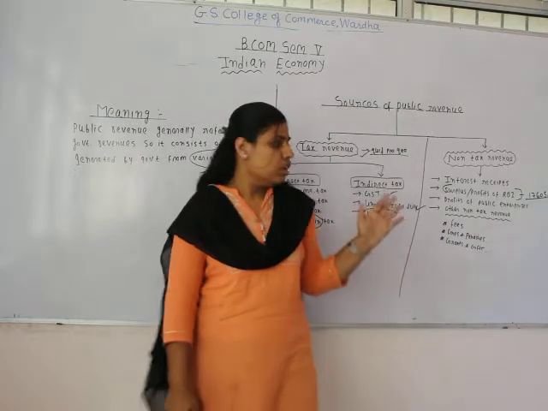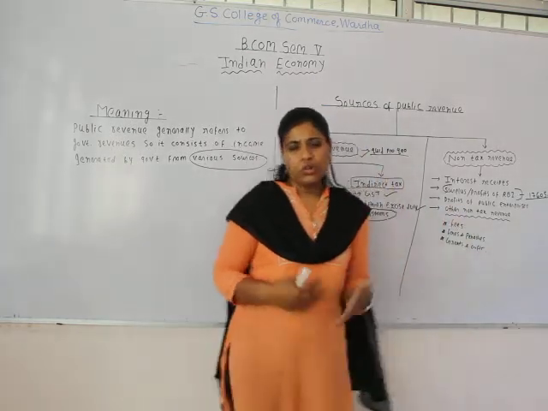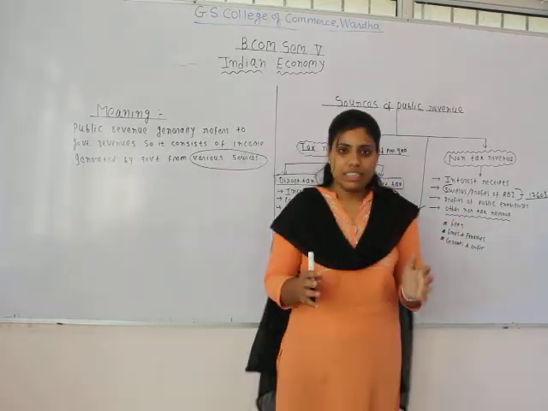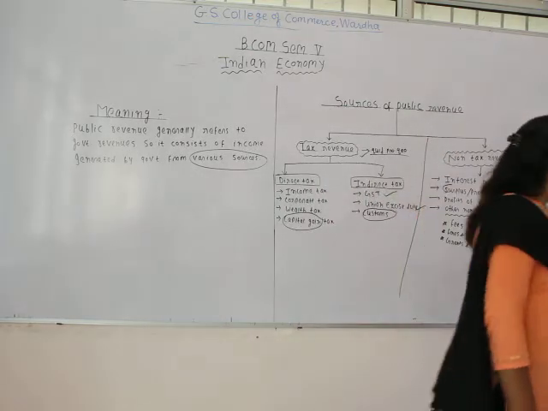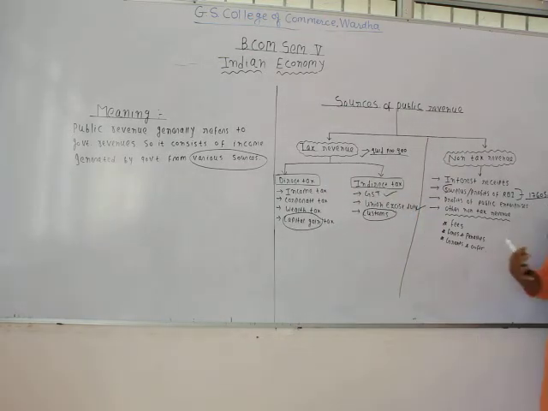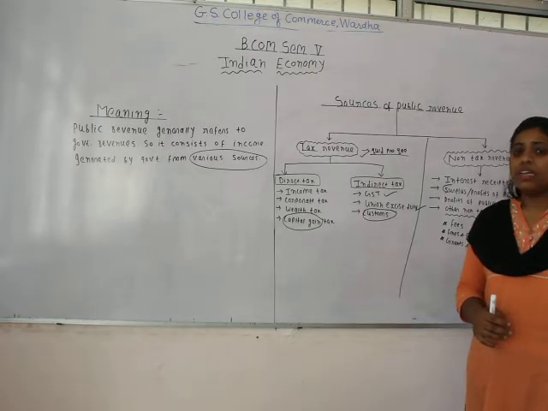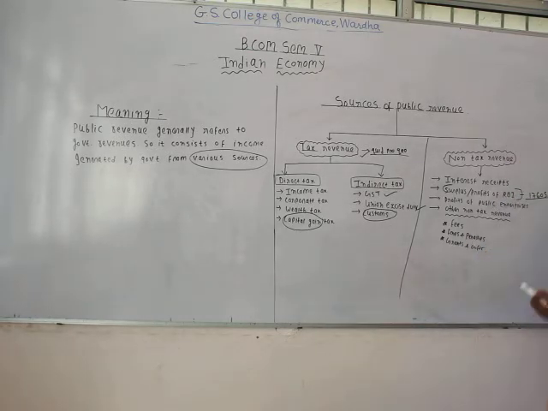So it became a topic of debate, but we are not going to go into that. The important thing that we need to keep in mind is that the RBI transfers its surplus or profits to the government, and it's also one of the major sources of public revenue. It also consists of the government's income.